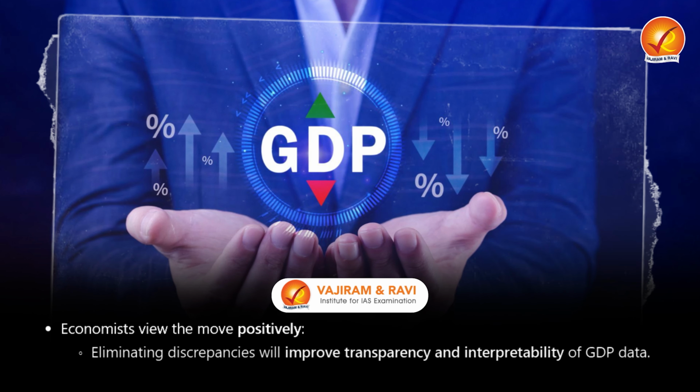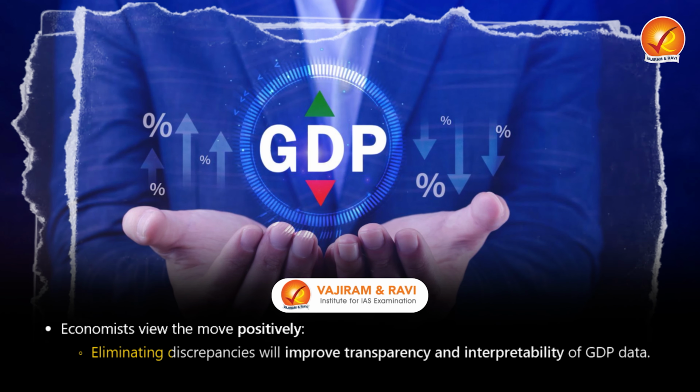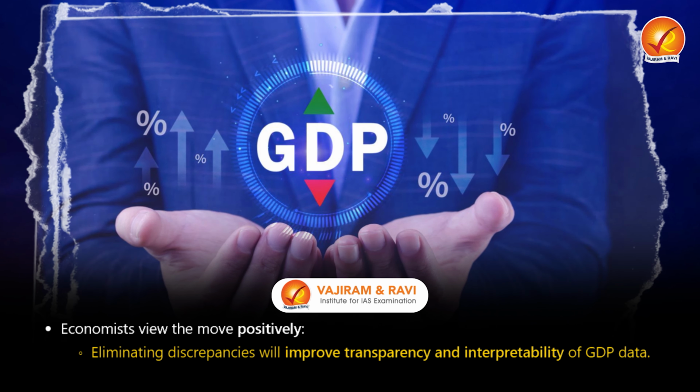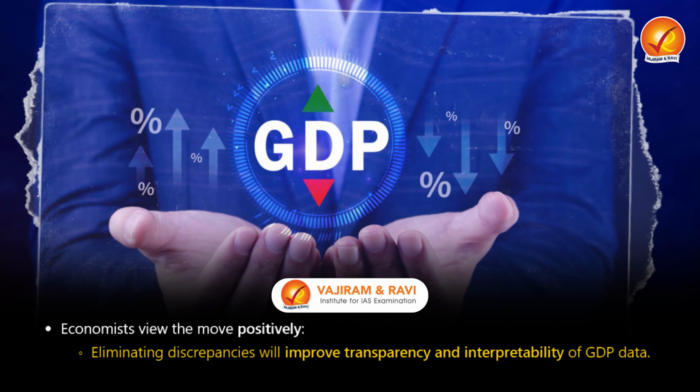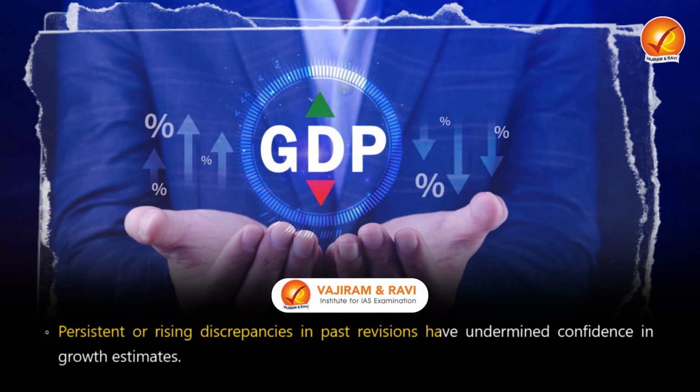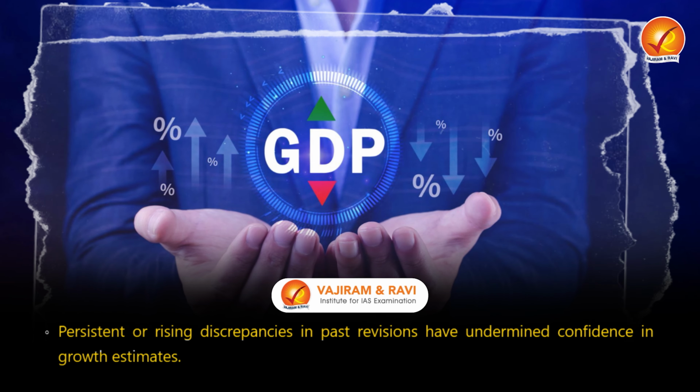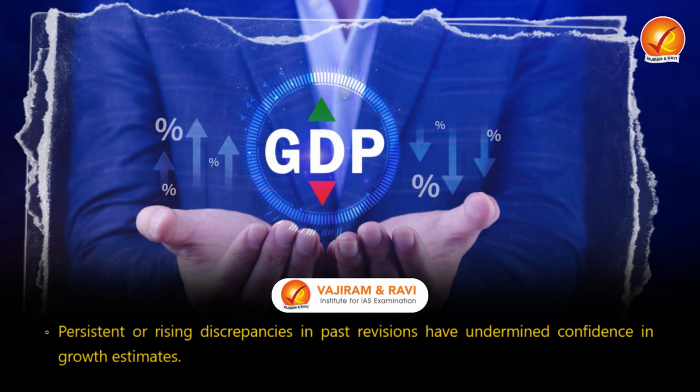Now, many experts are saying that it will lead to more transparency. It will eliminate discrepancies. It will improve transparency, and it will improve interpretability of GDP data as well. If there is discrepancy, then the interpretability of data is questionable, which is why it's very important when discrepancies are moved away. Also, because earlier there was persistent and rising discrepancy in the GDP estimates, it undermined the confidence in growth estimates very vigorously, which is why once these discrepancies are gone, the confidence of individuals in GDP data and growth estimates would be much greater.